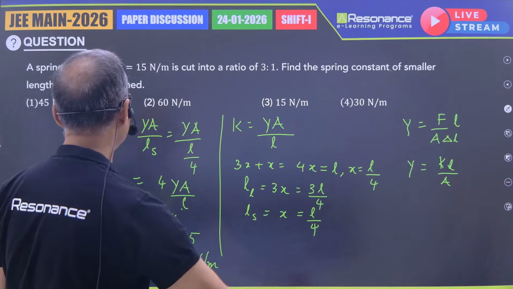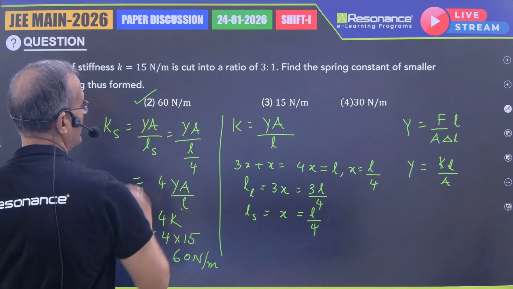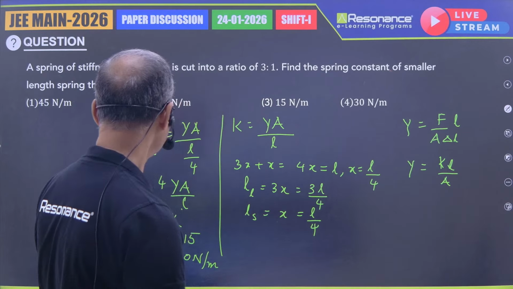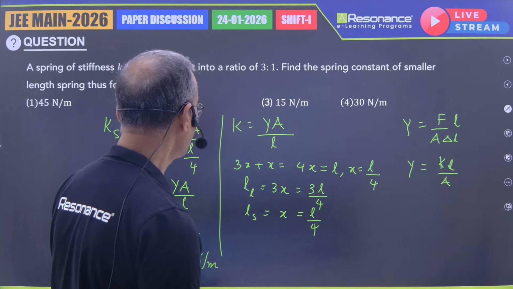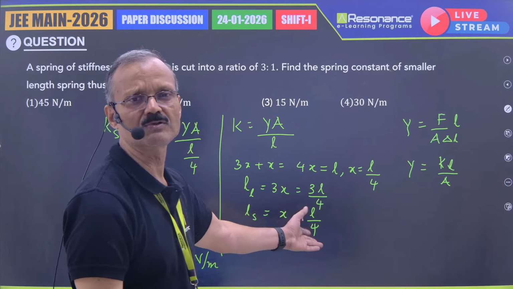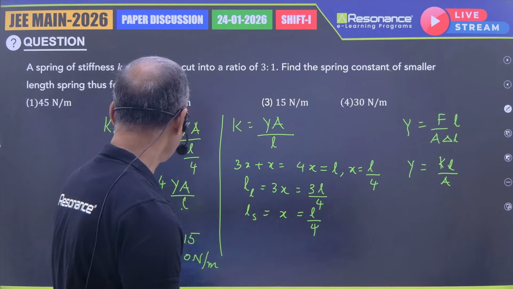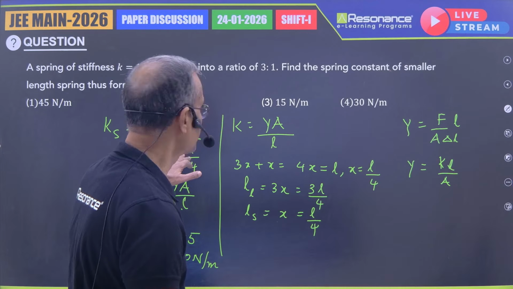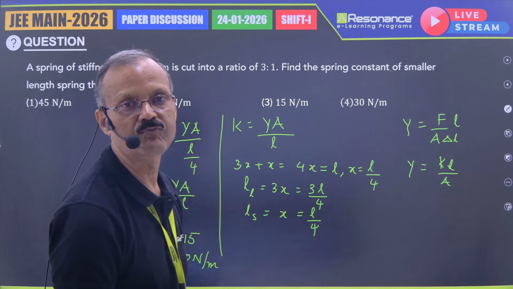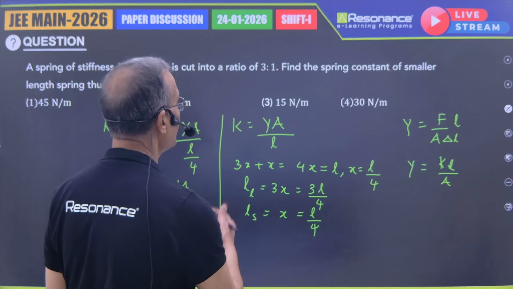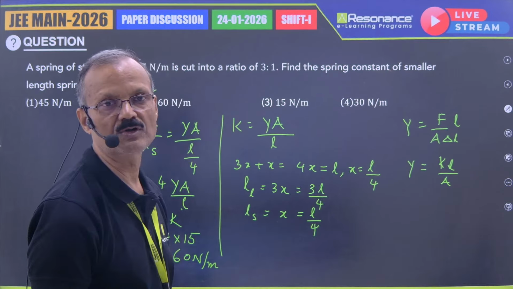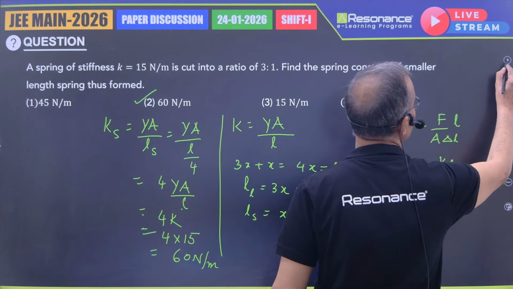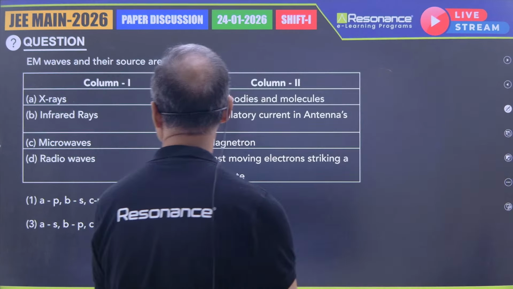Let us check. Your answer is number 2, 60 Newton per meter for the smaller one. If you go for the bigger one also, in one line you can get it: in place of L by 4, you'll have to write 3L by 4. Anyhow, they have asked for the spring constant of the smaller one. Answer is 60. Now, let us move to the next question.